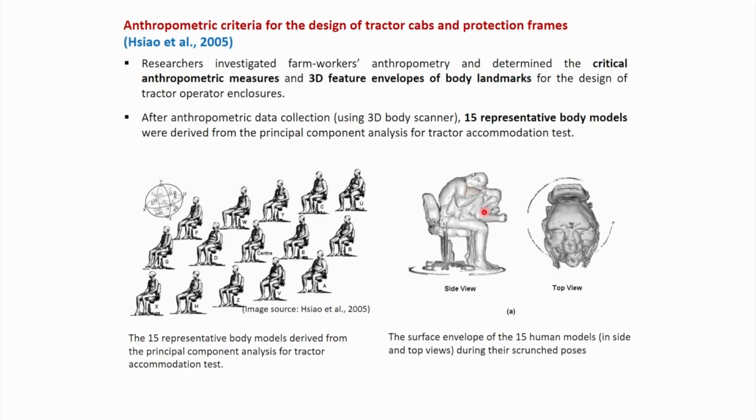So 15 human models are positioned on the seat, and the surface envelope shows how much area is required for accommodating these various different types of human models. There is anthropometric variation among the 15 models, how much space is required and how much is the variation. So this is the surface envelope for 15 human models, from side view and from top view.